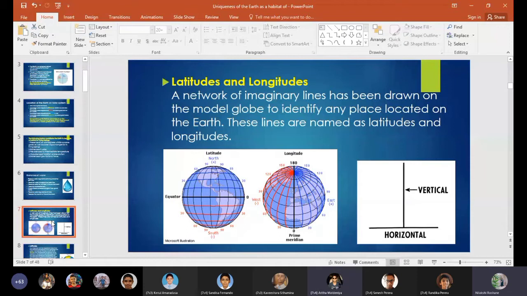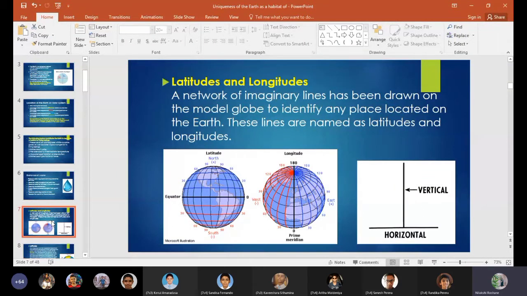What you have to know is the latitudes and longitudes. A network of imaginary lines has been drawn on the model globe to identify any place located on the Earth. These lines are named latitudes and longitudes. So the vertical lines we call what? Longitudes. Yes, vertical lines are longitudes, and what about the horizontal lines? Latitudes. Yes, latitudes. Latitudes are parallel, and longitudes run from North Pole to South Pole.